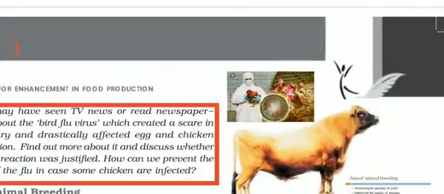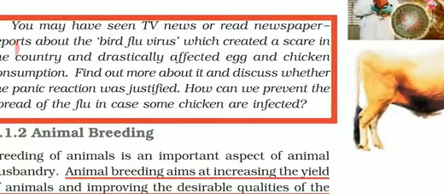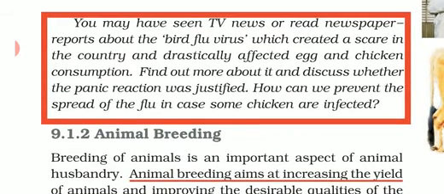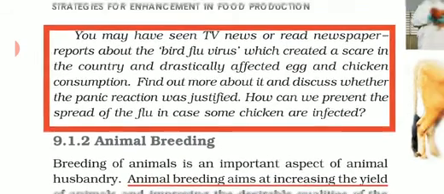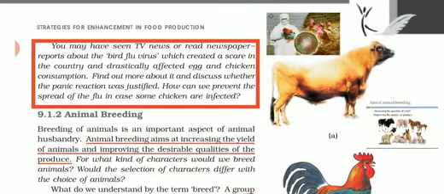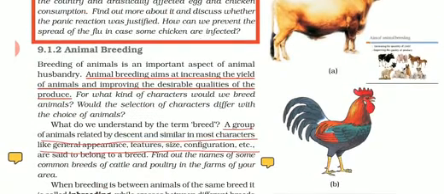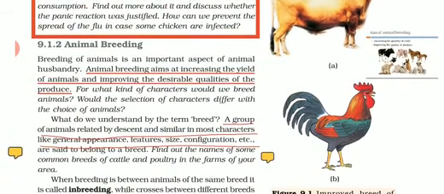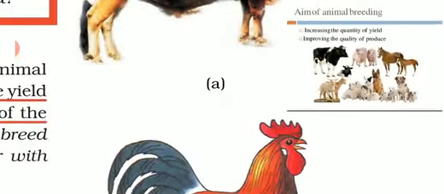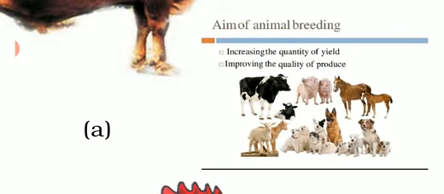So you have to write one note on it. I'm repeating, this is your work. You have to write down a note on how bird flu is spreading and how it can be dangerous for human beings as well. Then coming to the next topic, that is animal breeding. Animal breeding is the topic: how it is important and why animal breeding is done.